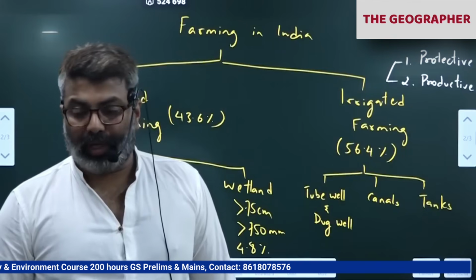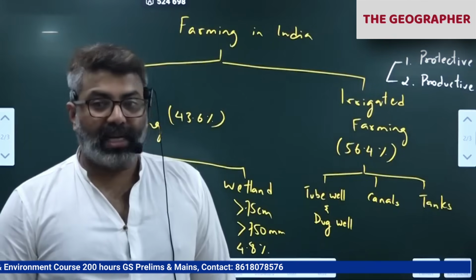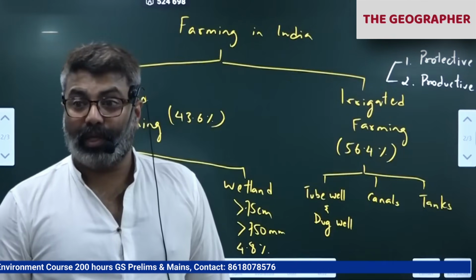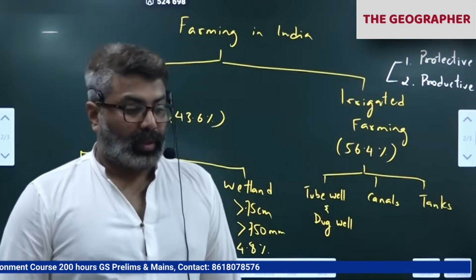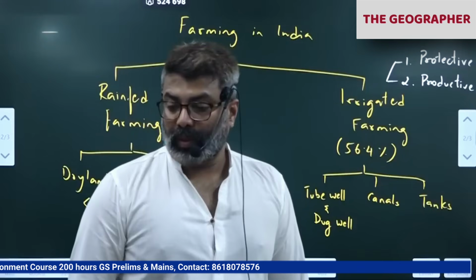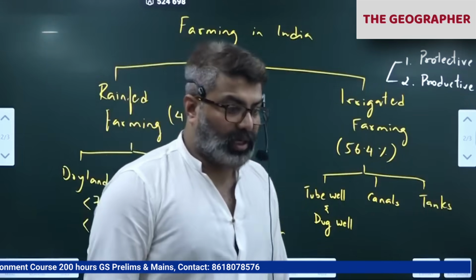Notice that, Mullaperiyar. Then locate Stanley Reservoir or Mettur Dam on the Kaveri River, Tamil Nadu. Mettur Dam. Correct? Notice that please.